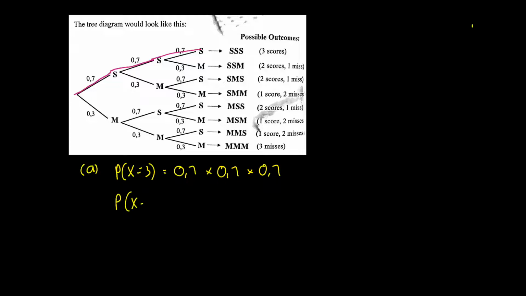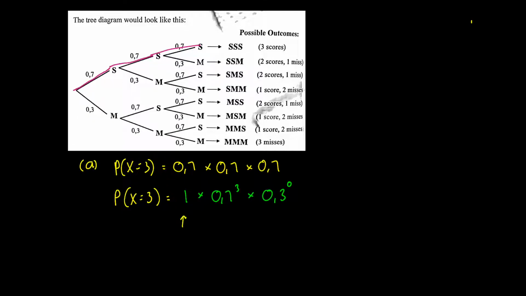The probability that she scores 3 times is equal to 1 times 0,7 to the power of 3 times 0,3 to the power of 0. Now what this all means is the 1 represents one way, because there's only one way that she can score 3 times in a row.